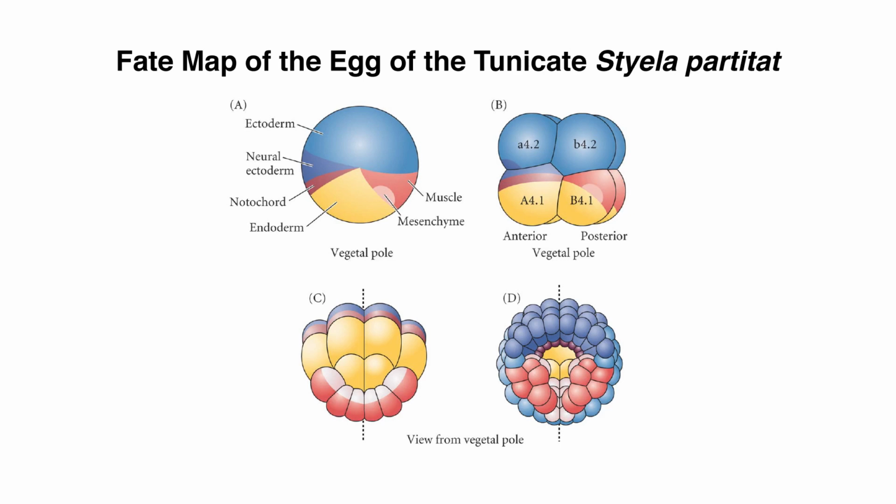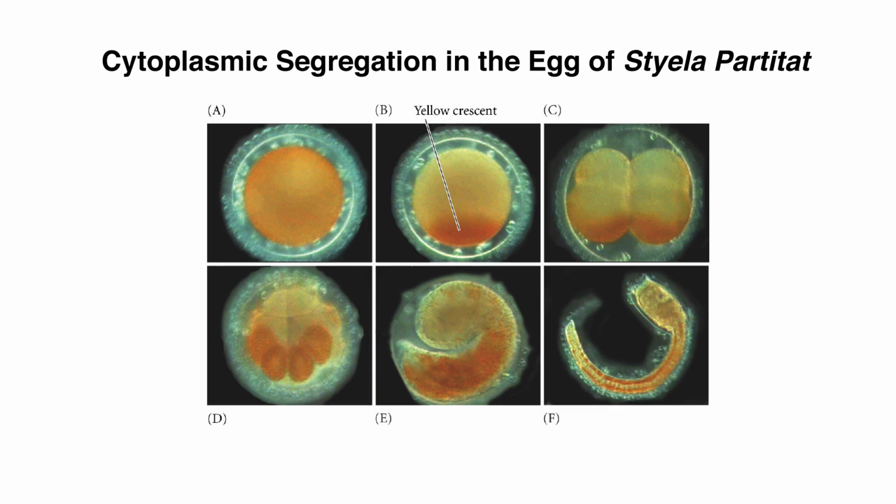The B4.1 cells make all the cells in the tail of the embryo. They are autonomously specified to become tail. And if one looks at the embryo, one sees that the precursors of the tail, starting with that B4.1 cell, all have a different colored cytoplasm. They have what's called a yellow crescent cytoplasm. Now, this cytoplasm will be found in all the tail muscle precursor cells.